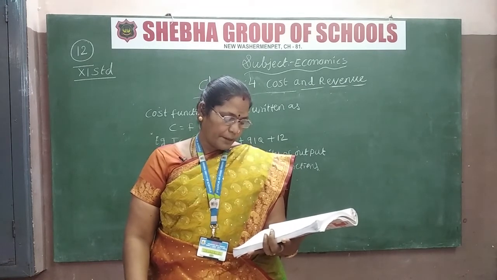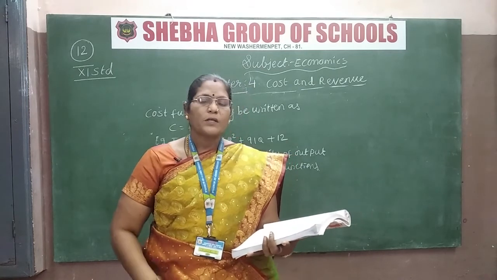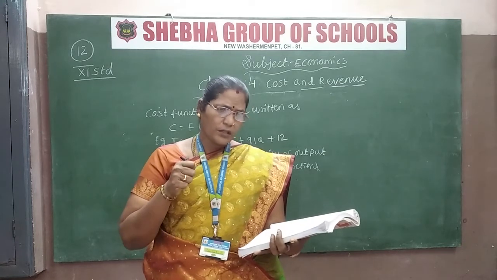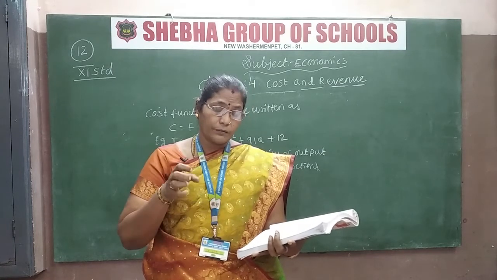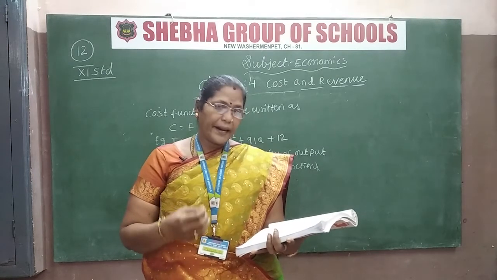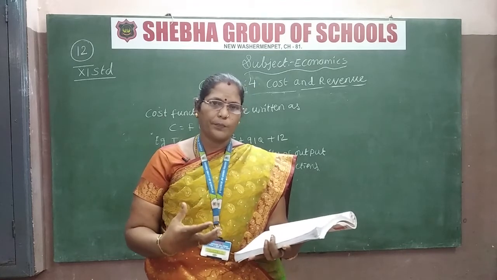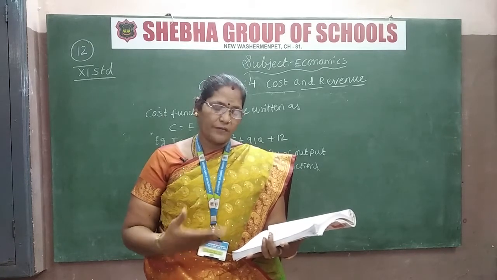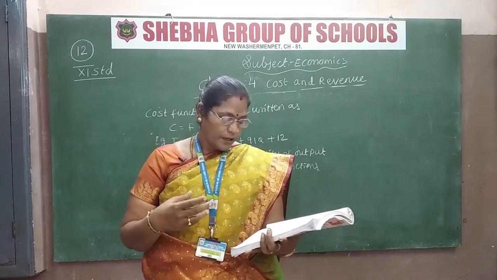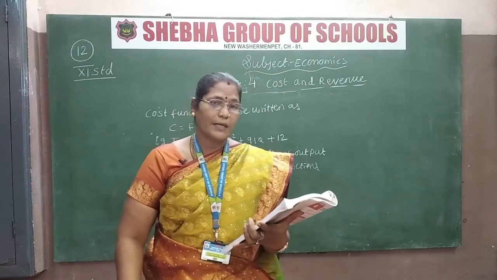Adam Smith regarded pains and sacrifice of labor as a real cost of production. What he said is that we see only the production, but behind it there is so much hard work, pains and sacrifice of labors. The labors are the important backbone of production. He said that the pains and sacrifices of the labor are the real cost of production. Who said? Adam Smith.